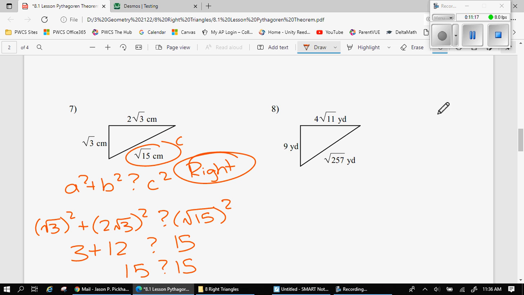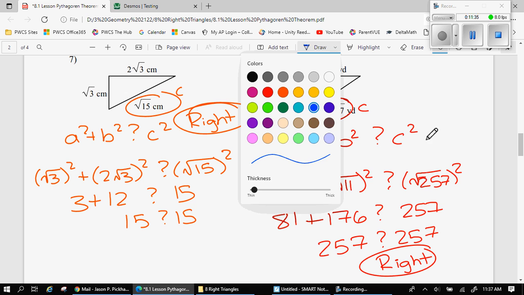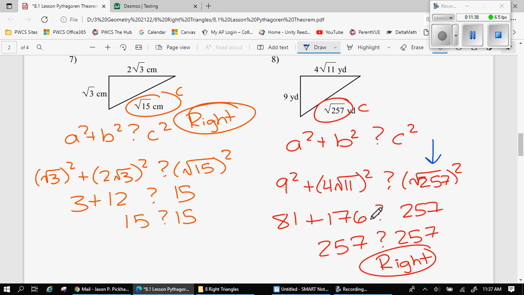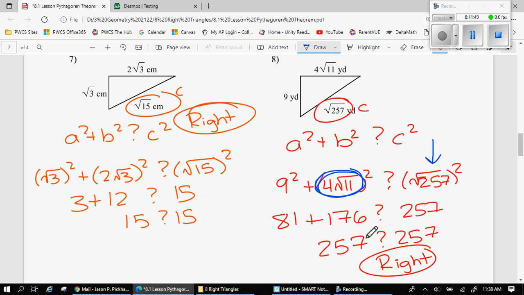So I want you to pause. I want you to try this last one. So pause, try this last one, then press play and check the answer. So 257 should be your biggest side. So that's going to go in for c. And when you simplify both of these sides, again, you can put this right into Desmos, 4 root 11 squared. Just make sure you use those parentheses, just like this. And when you simplify, c squared is the same as a squared plus b squared. Therefore, this is a right triangle.